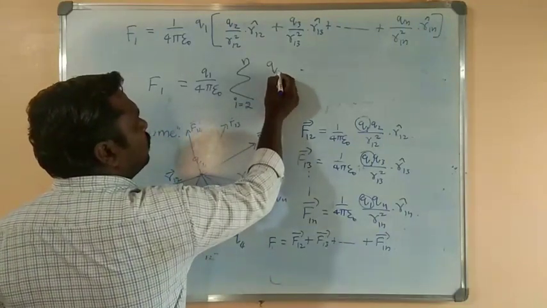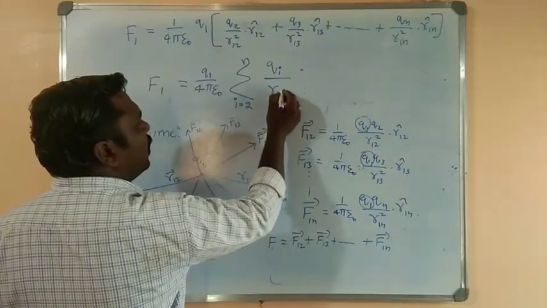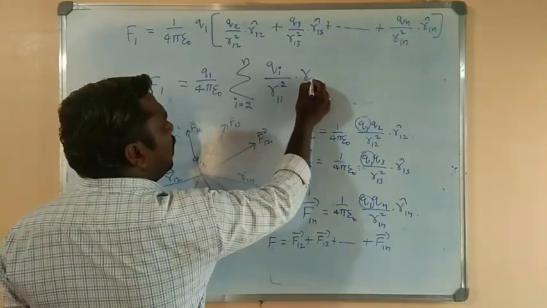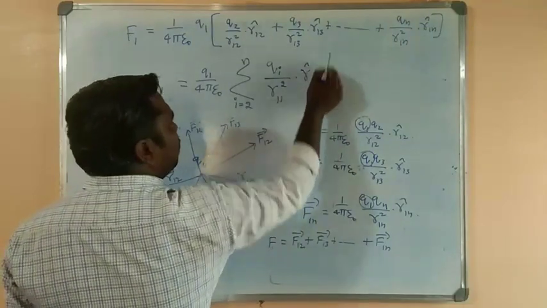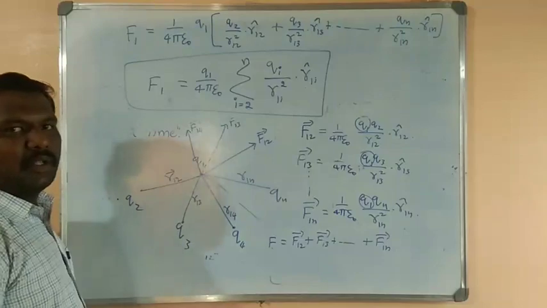So Qi divided by R1i square into R1i cap. Yes, get the meaning of this.